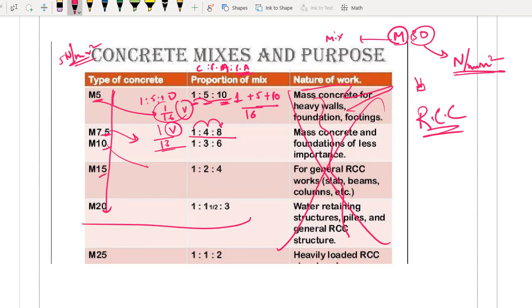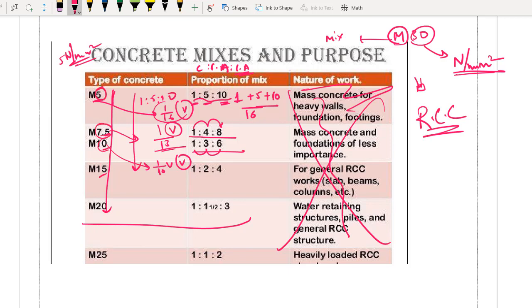strength. Now coming to M10 भी एक बार देख लेंगे, 1:3:6. So what is the proportion of cement you are using? 1 plus 3, oh sorry, 1 plus 3 is 4. 4 plus 6 is 10. So 1/10 of volume of your concrete will be having this cement. I hope you are getting it right. What is happening to your cement content? It is increasing. Therefore you are getting higher strength also.